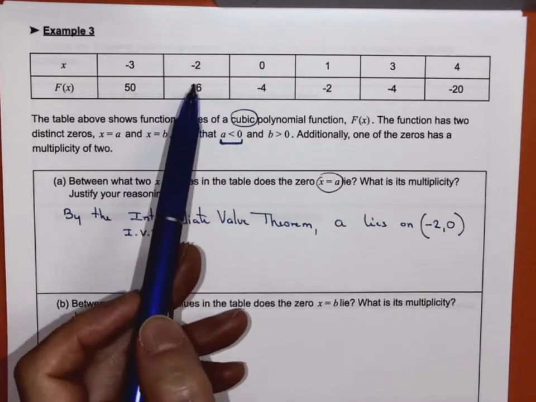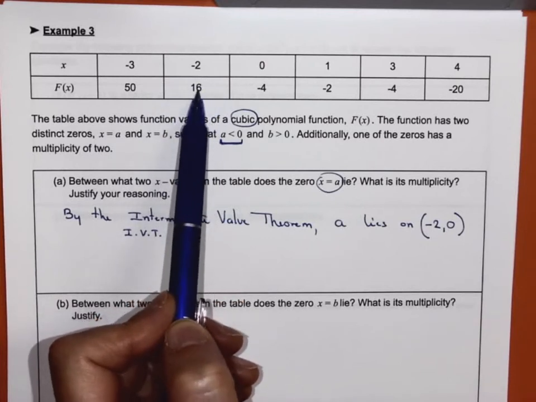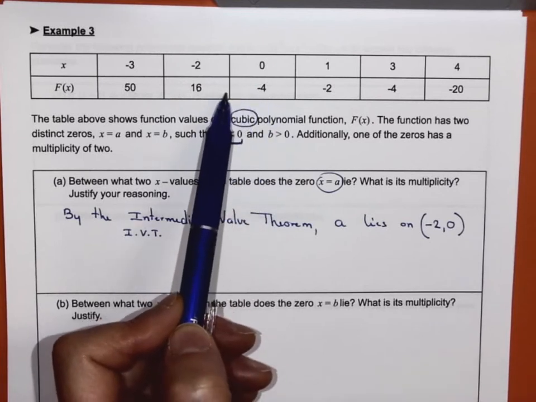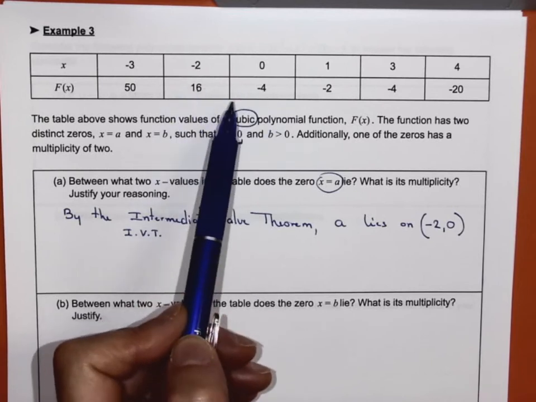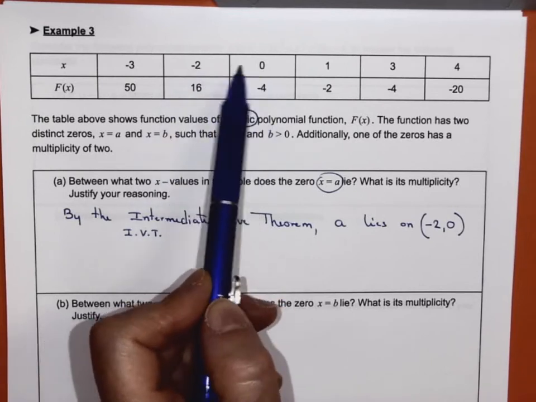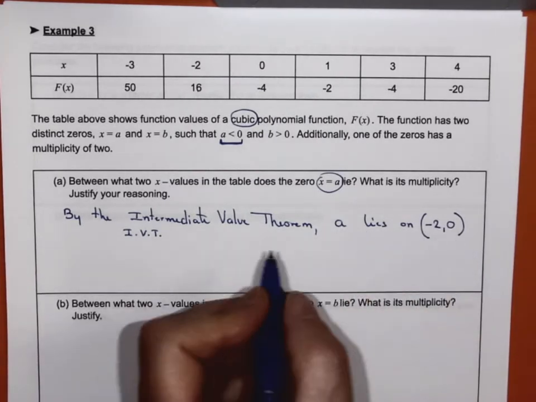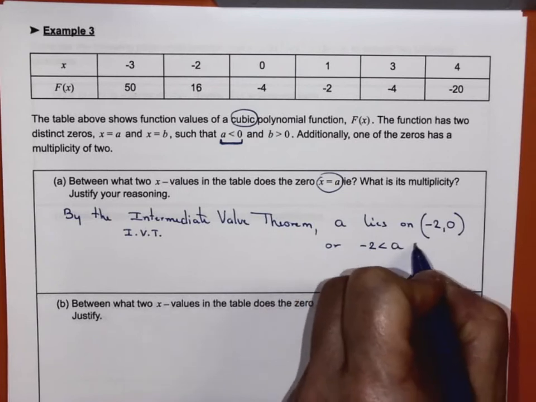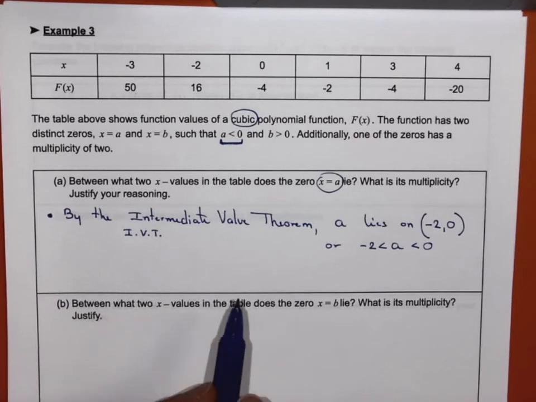If the function is continuous and we have a y value of 16 here and a y value of -4, and because 0, which is my x-axis y value, is between those two values, then the function between -2 and 0 has to have an x-intercept somewhere. So a lies between -2 and 0. We can write it like that, or as -2 is less than a, which is less than 0. Either way, by the IVT, we know that for a fact.